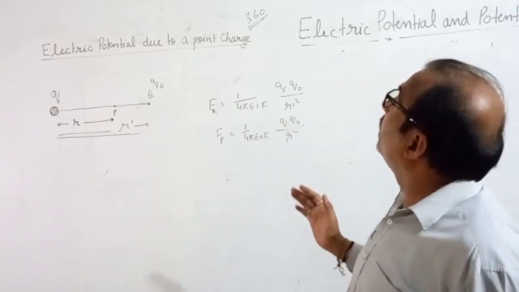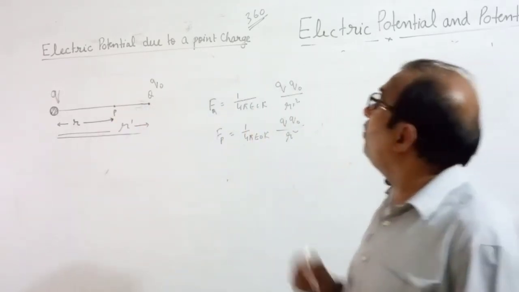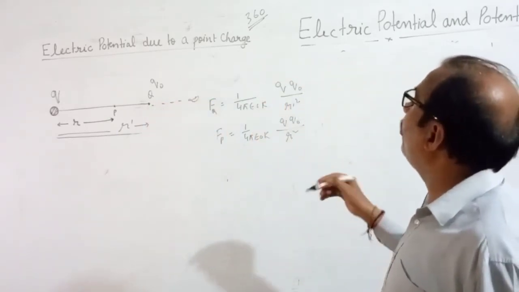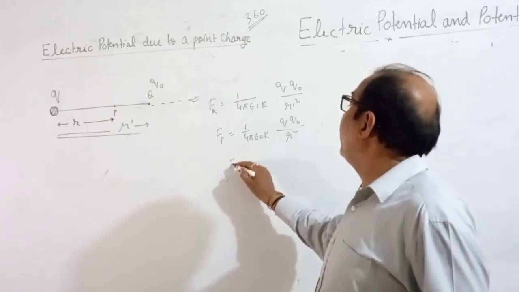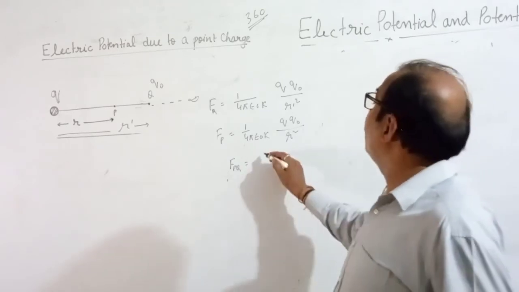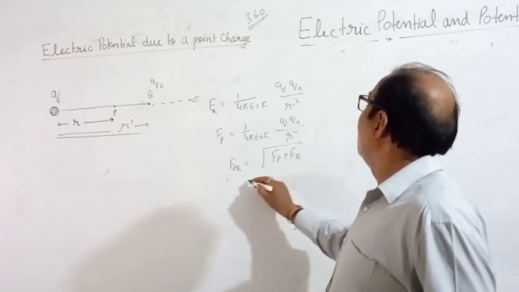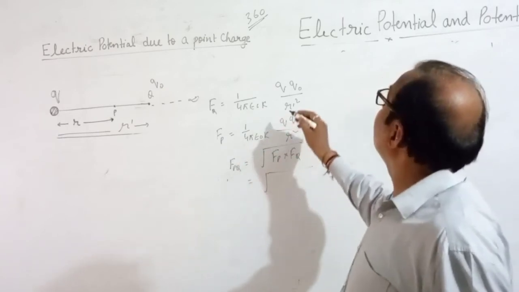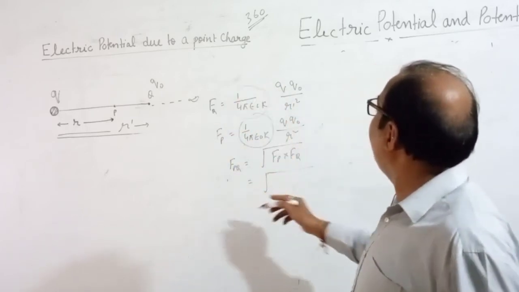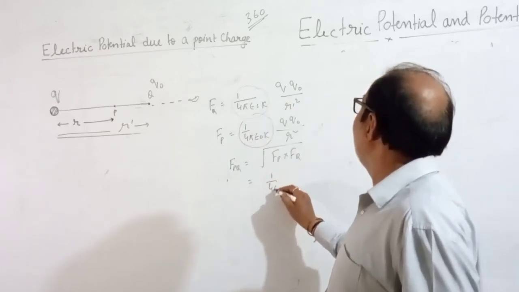Now what do you do? Work done in taking charge Q naught from Q to P. How much work done? You have to find out. For finding the work done, very first you find the average force between P and Q. FPQ equal to under root FP into FQ. What is FP? You can see here 1 by 4 pi epsilon naught K. Both have it. When you multiply inside the under root, it will come out as 1 by 4 pi epsilon naught.